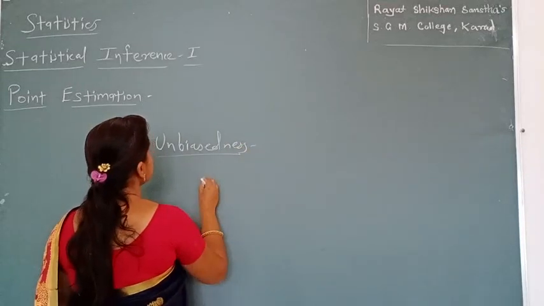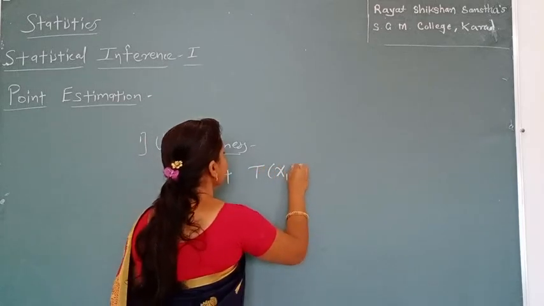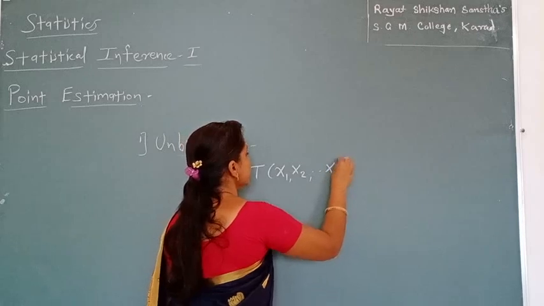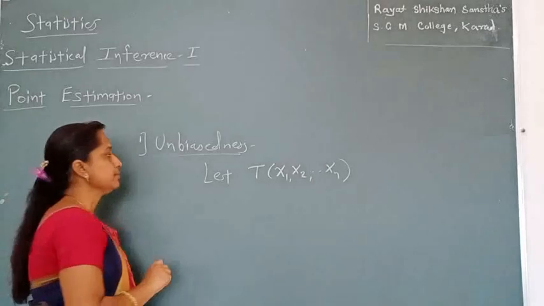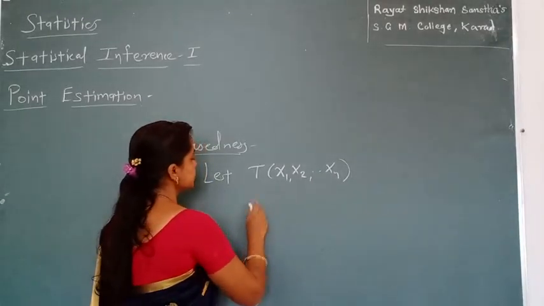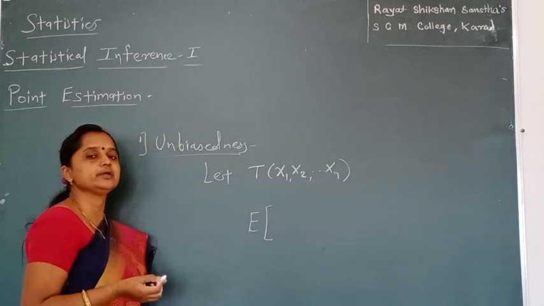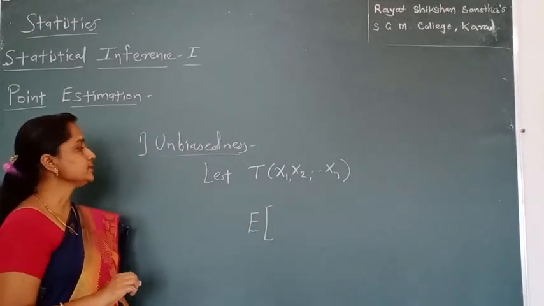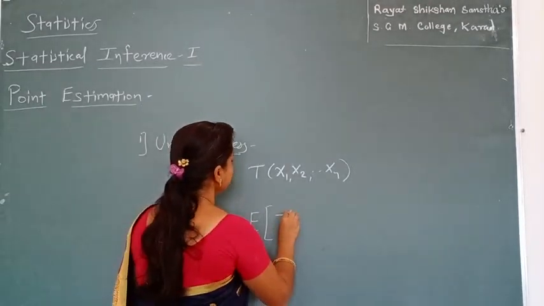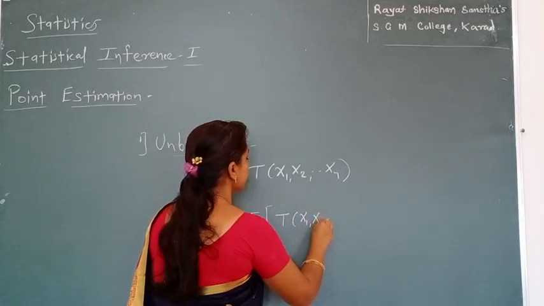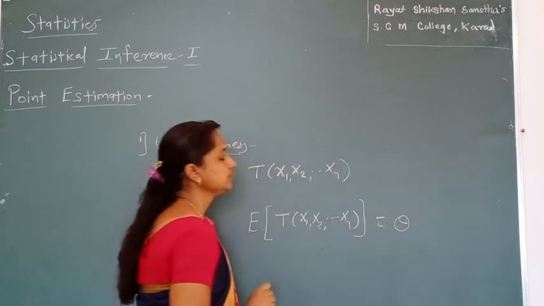First we discuss some definitions. Suppose T of x1, x2, and so on, xn is a statistic taken from a random sample. Then this statistic, our estimator, is said to be an unbiased estimator for the unknown population parameter theta if the expected value of this statistic is the population parameter theta.